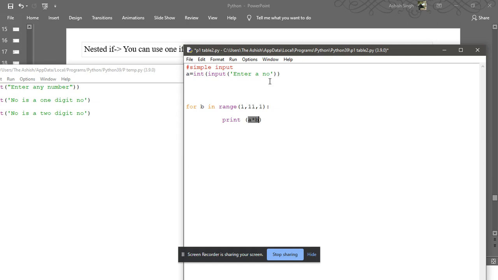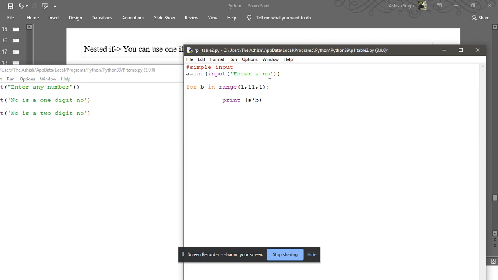I'm going from the last to the beginning. So 2, it will print the table of a given number, which the user will enter. Now, from where will the values of A and B come? Like in the previous example, 9 into 1, 9 into 2, 9 into 3, 9 into 4, and so on. The one value is entered by the user through A. So now A is a constant, A is fixed. Now come to the for loop.